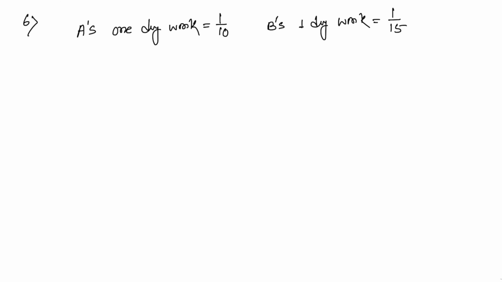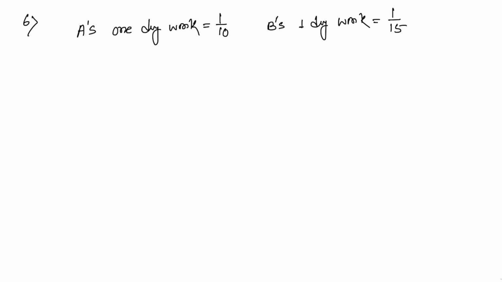Now the next one, sum number 6. In sum number 6, A and B separately do a work in 10 days and 15 days respectively. They work together for some days. A completed the remaining work in 5 days. For how many days had A and B worked together? So first, let me write down A's 1 day work, that equals 1 by 10, B's 1 day work equals 1 by 15.